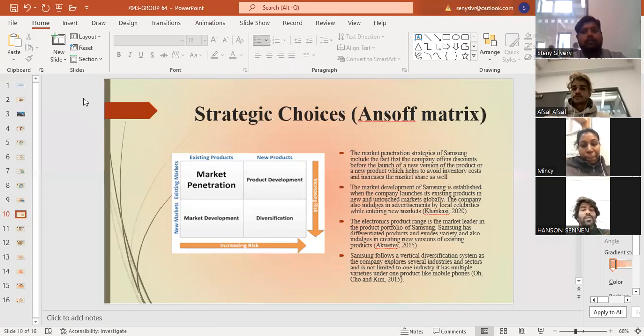The market development of Samsung is established when the company launches its existing products in new, untouched markets globally. Electronic product ranges are the market leader in the product portfolio of Samsung. Samsung also has differentiated products and exclusive variety, and indulges in creating new versions of existing products. Samsung follows a vertical diversification system, and the company explores several industries and sectors.